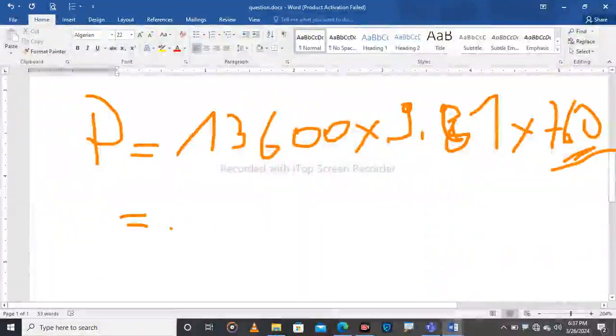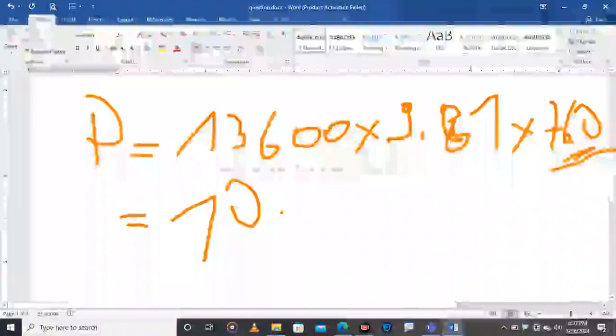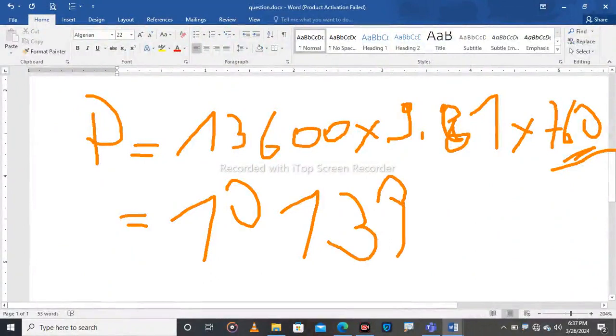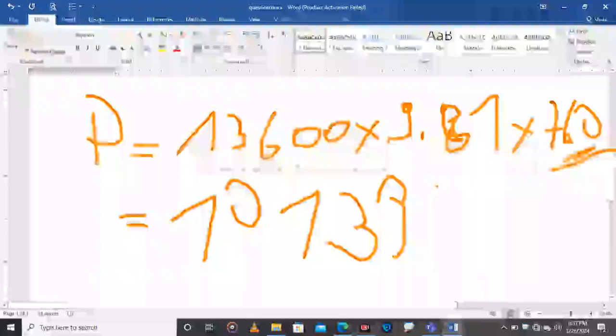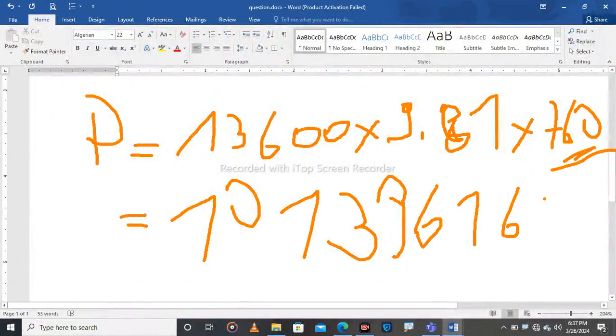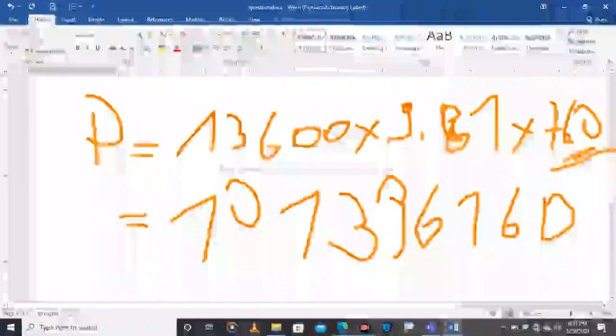The pressure will be equal to 1,0 1 3 9 6 1 6 0.